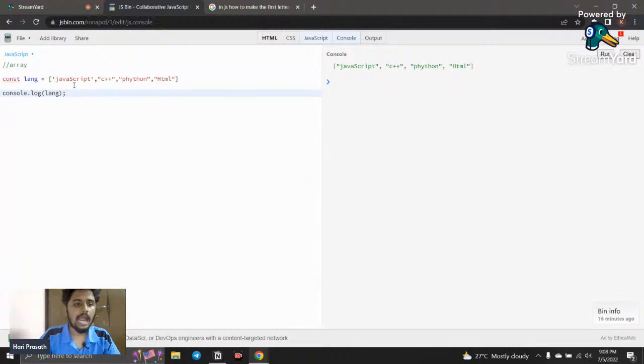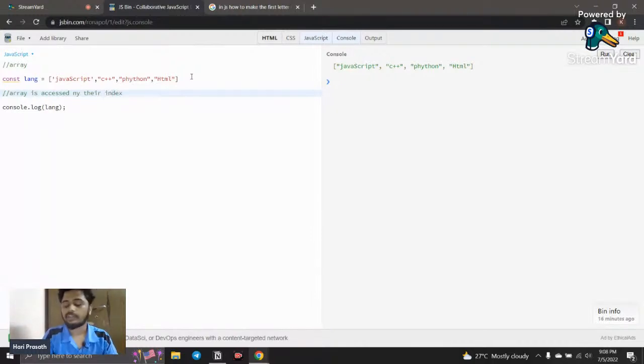So what if I want to access this first one? I want to access each and every value individually. How can I access that? You can access them by using their indexes. Okay, so I can write here: arrays are accessed by their indexes.